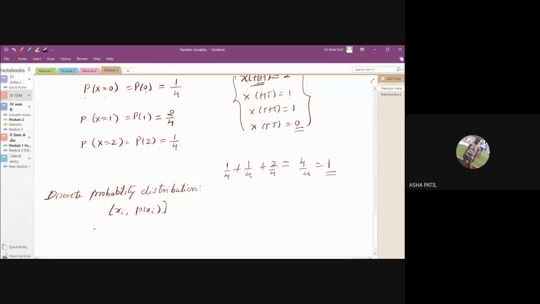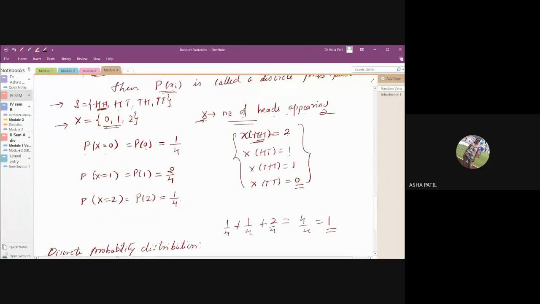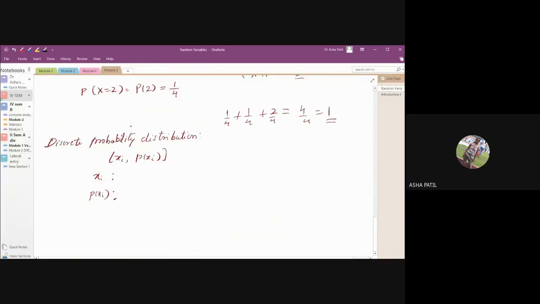So we'll write xi and p of xi. What are the values of xi for the same example? Xi means which values? 0, 1, 2. Yes, the different values that the random variable takes.